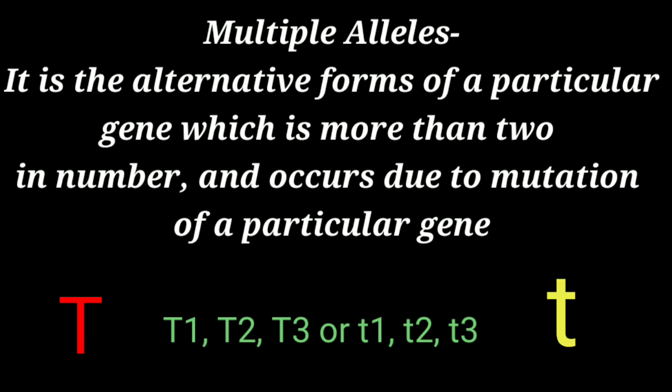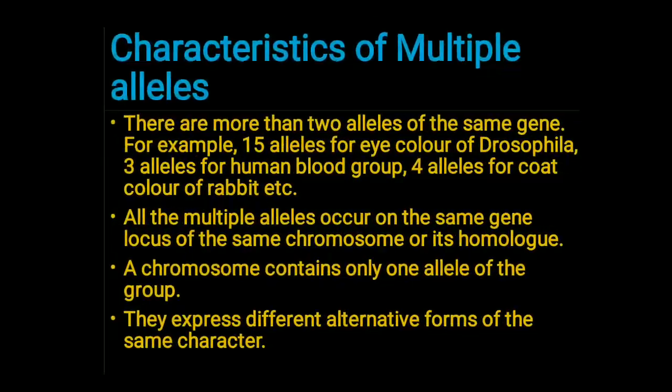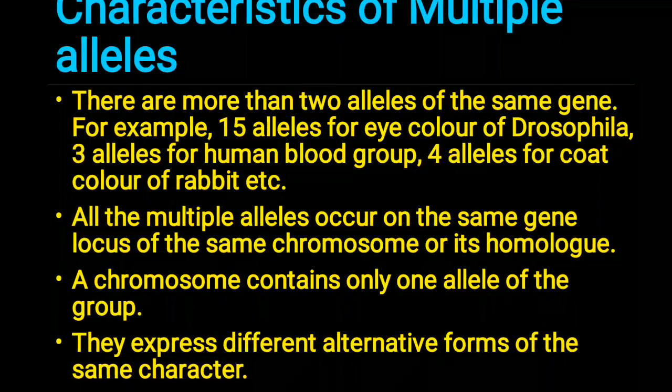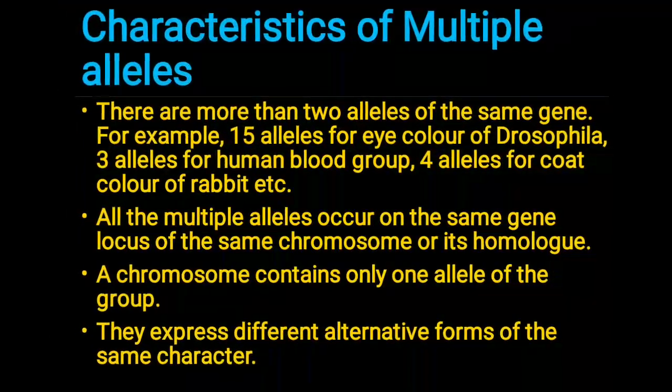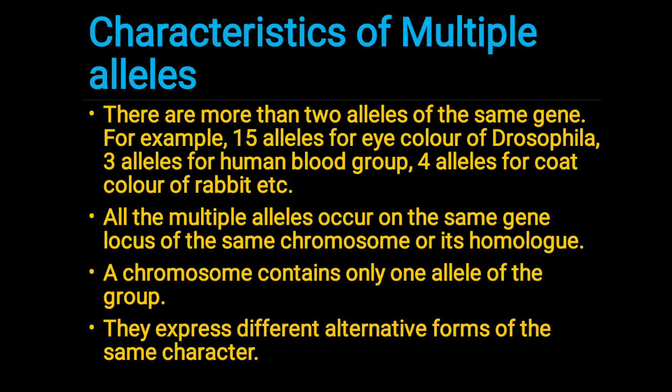Now let's discuss the characteristics of multiple alleles. The first characteristic is that there are more than 2 alleles of the same gene. As I have said, there can be many alternative forms. In the study of multiple alleles, it was found that there are 15 alleles for the eye color in Drosophila.